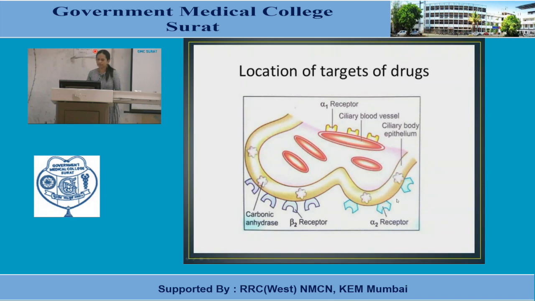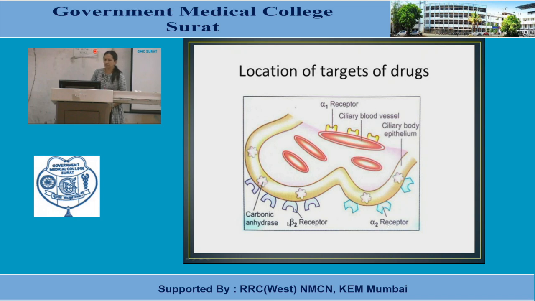Alpha-2 receptors, beta-2 receptors, so they act via a cellular or molecular mechanism, we can say, involving cyclic AMP modification. Alpha-2 receptor is inhibitory in nature, decreases cyclic AMP, so decreases aqueous humor production.